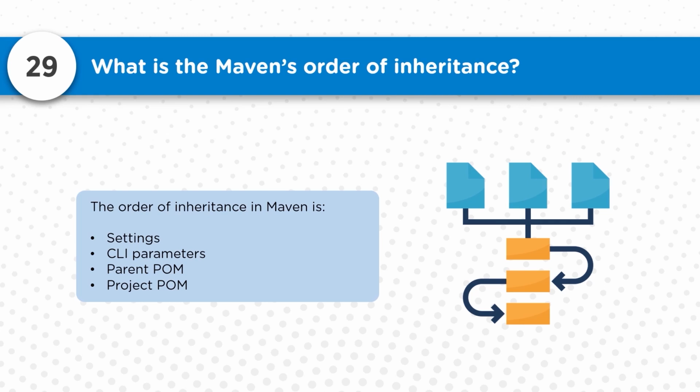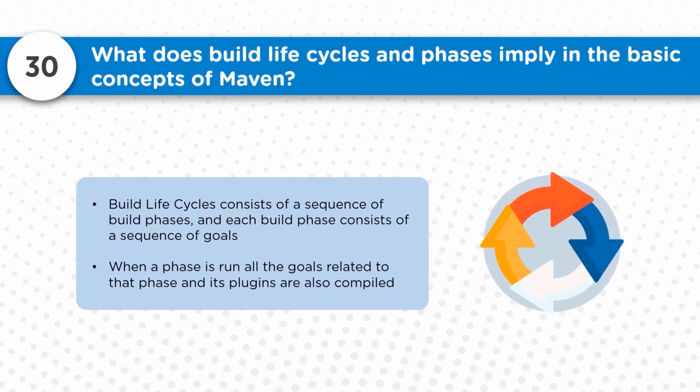So that's the order. Now, what do build life cycles and phases imply in the basic concept of Maven? Build life cycles consist of a sequence of build phases, and each build phase consists of a sequence of goals. When a phase is run, all the goals related to that phase and its plugins are also executed. So you will have a lot of goals residing inside a phase. Similarly, a lifecycle is nothing but a sequence of different phases. So lifecycle comes at the top, then the phases, and then the goals here.